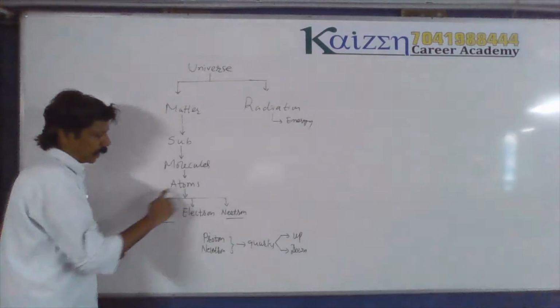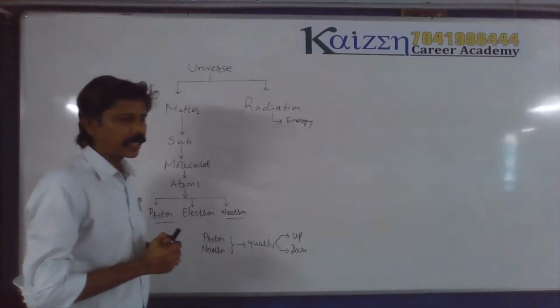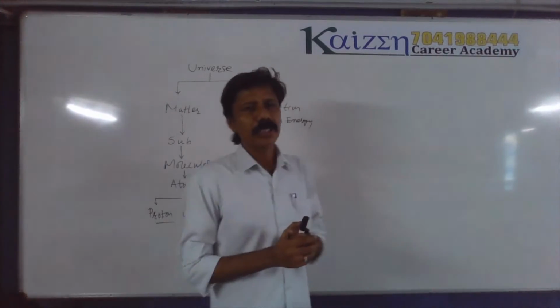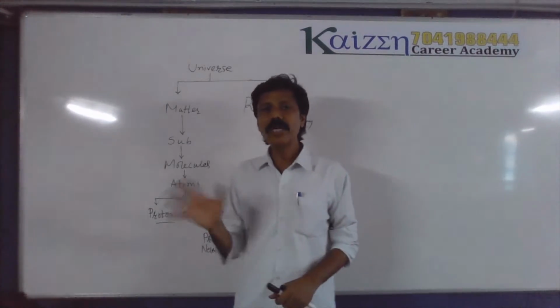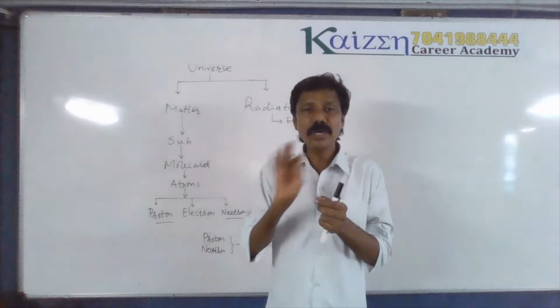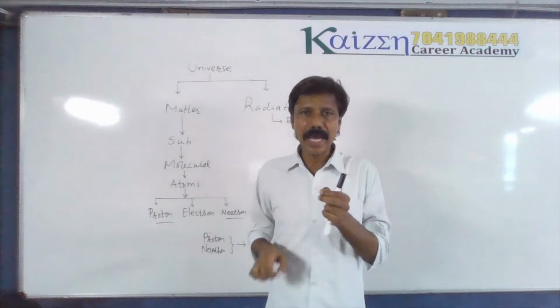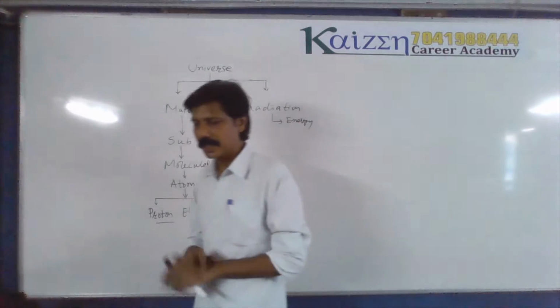So the atom is made up of proton, electron and neutron, and these three must be joined with each other very tightly by a very powerful force of attraction. It is not easy to break one atom from the substance, or to get these three different particles, proton, electron and neutron. Is that clear?